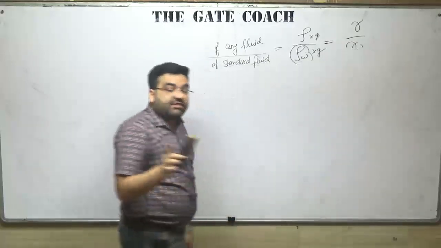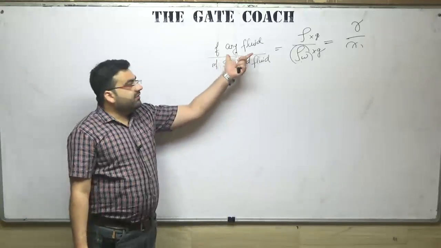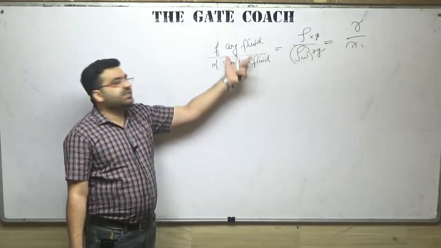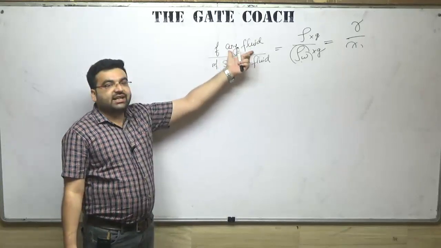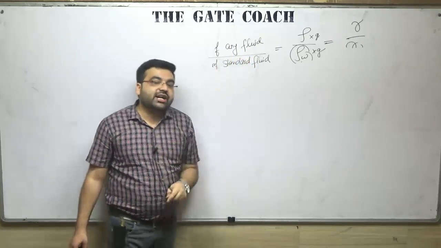And specific gravity is dimensionless, because we are dividing the same quantity with the same quantity. That is, we are dividing density with density. So whatever the unit density had, it has been divided by density. It is a dimensionless quantity. So this is also a GATE question which is coming.